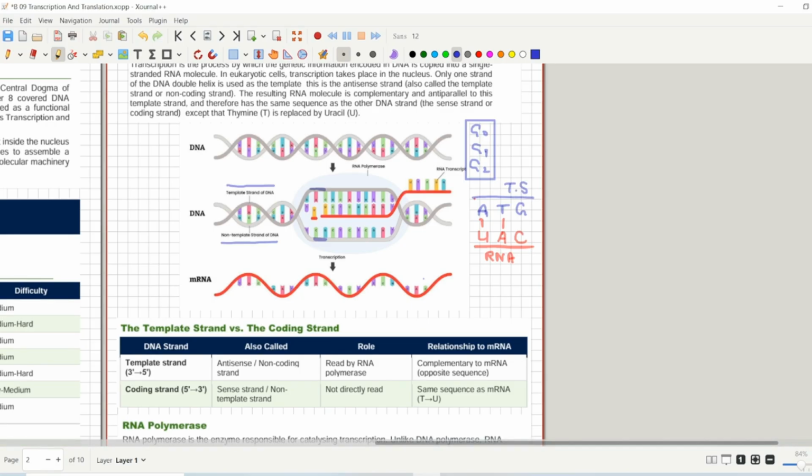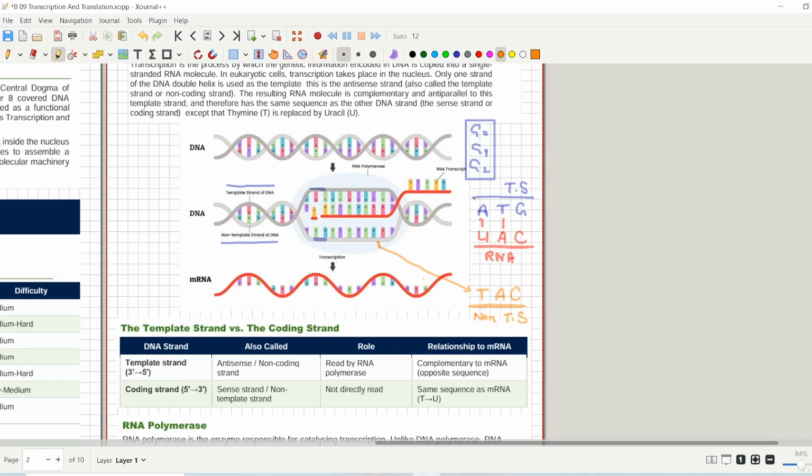As you can see here, the RNA molecule that is being made on the template strand is actually the opposite of the template strand. And if you make the non-template strand, on which the process is not happening, it will look like this. Before opening this molecule, what was in front of adenine? Obviously it was thymine, right? And in front of thymine it was adenine, and in front of guanine it was cytosine. So this is the non-template strand, if I'm trying to make this topic as easy as possible for you.